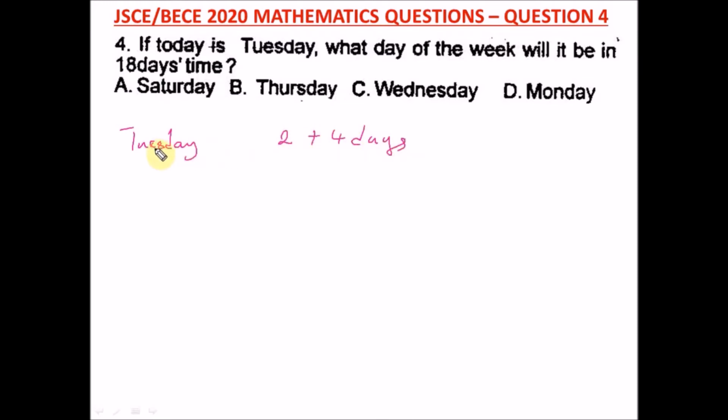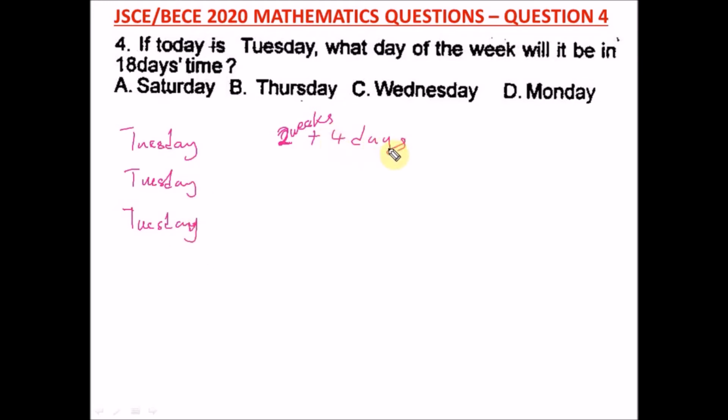So it means two sevens, that's 2 weeks. We'll get another Tuesday, this is 14 days.